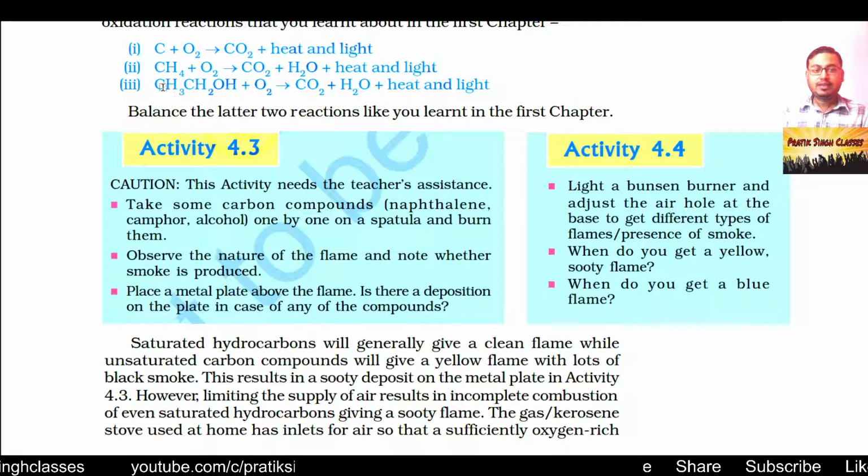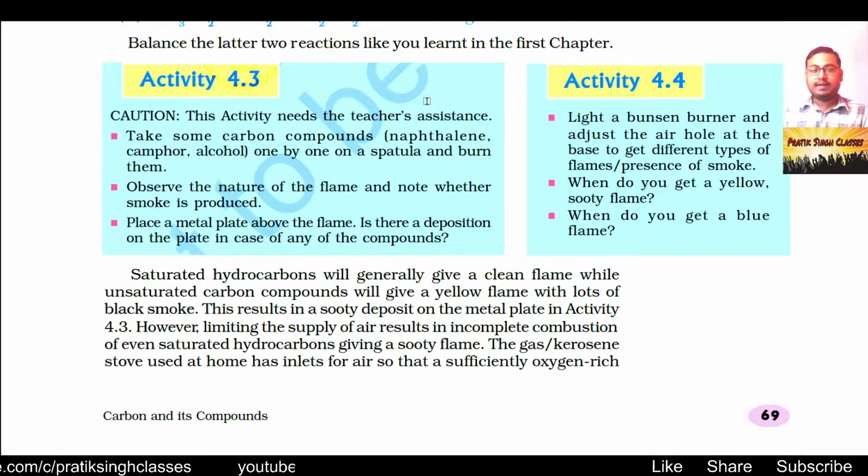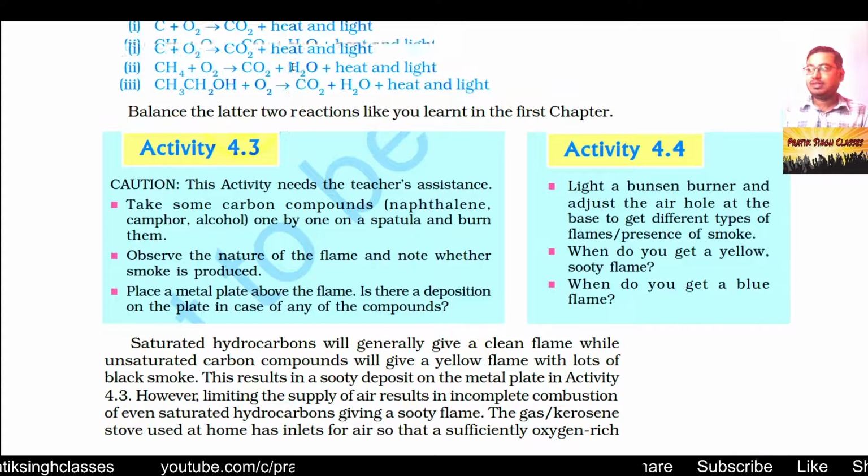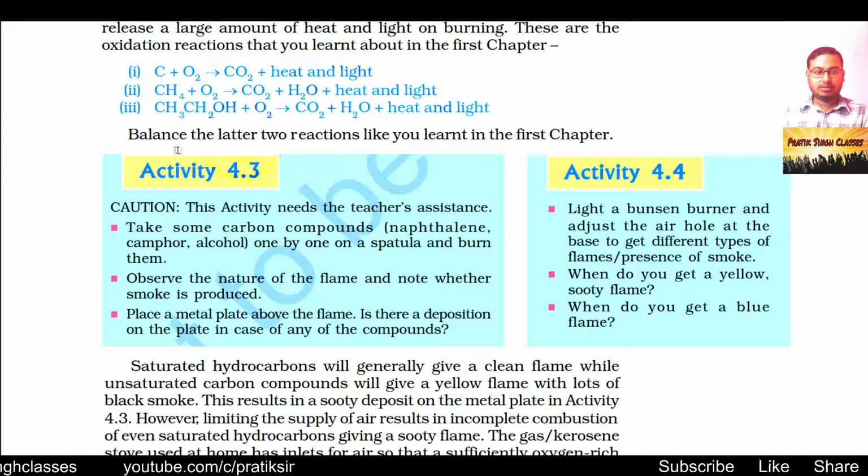Likewise ethanol, when it reacts with oxygen, gives carbon dioxide, water vapor, and heat and light. Balance the latter two reactions like you have studied in the previous chapter. In these two, number second and number third, the reaction is not balanced, you have to balance it.